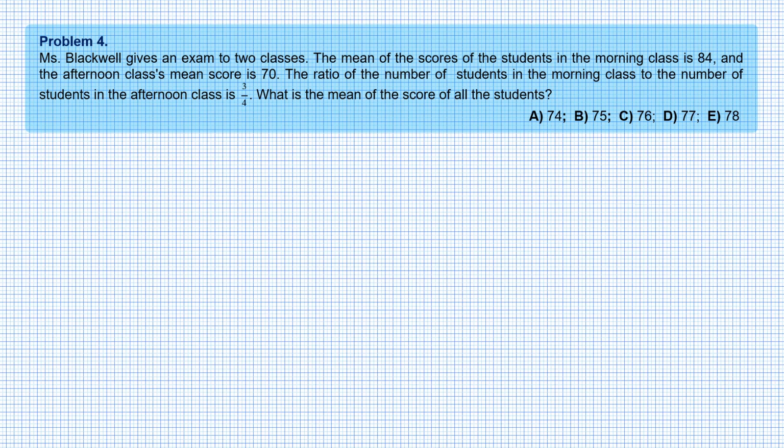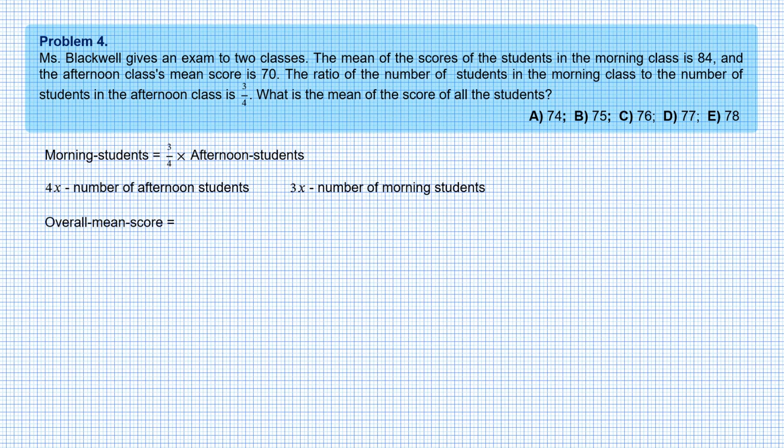So it is given that the number of morning students is 3/4 of the number of afternoon students. To avoid dealing with fractions, let x be the number of afternoon students. Then 3x is the number of morning students.